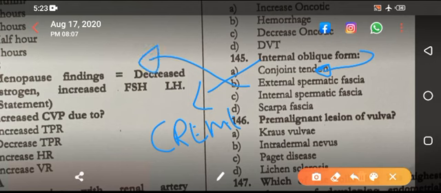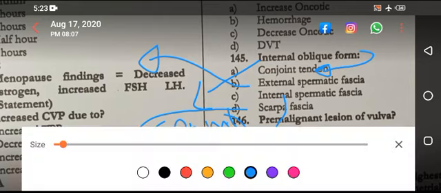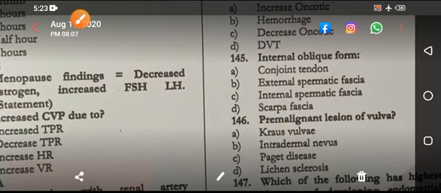Then the internal oblique forms the cremasteric fascia. The transversus abdominis does not contribute toward this, and fascia transversalis forms the internal spermatic fascia. Fascia transversalis, we'll discuss in the end.